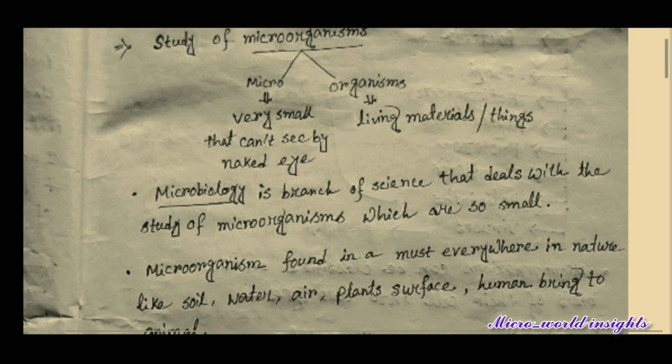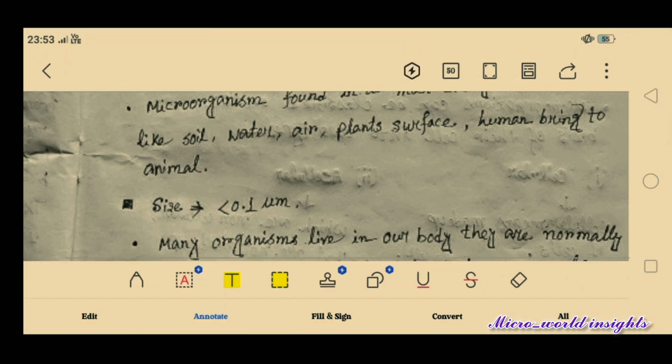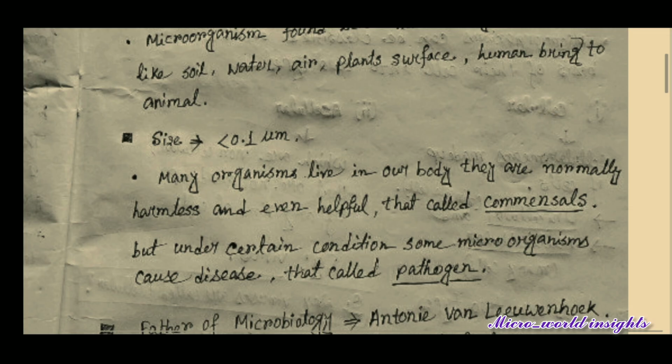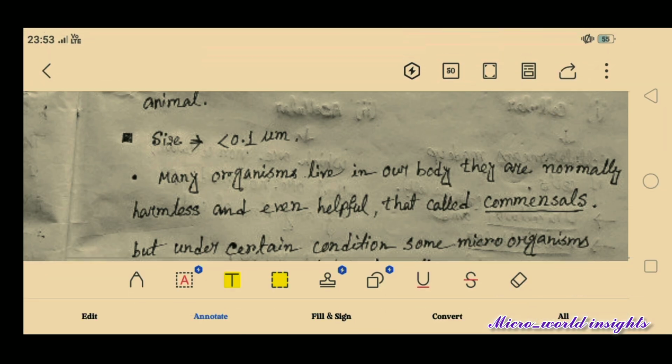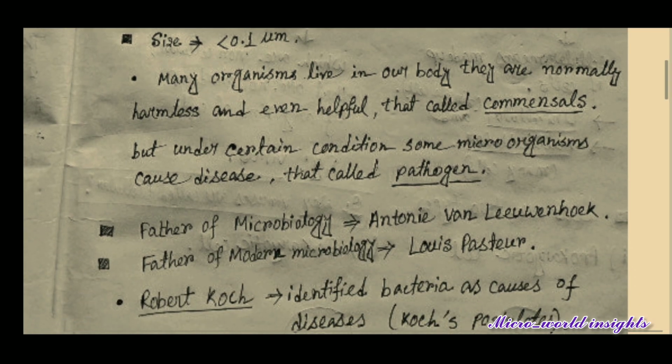Microbiology is a branch of science that deals with the study of microorganisms, which are so small. These microorganisms are found in mass everywhere in nature, like soil, water, air, plant surface, human body, to animals. So these microorganisms are too small, with size less than 0.1 micrometer. They cannot be seen with the naked eye and require a microscope for observation.